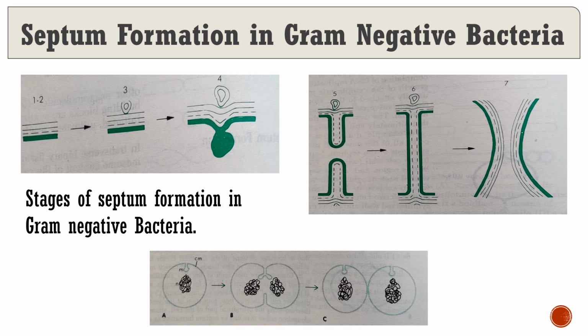But in gram-negative bacteria, there is a fold-like structure, and from that region the septum starts forming, and after completion of septum formation, the fold disappears. That can easily be observed in figure number 7.